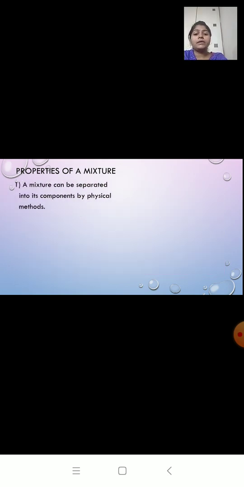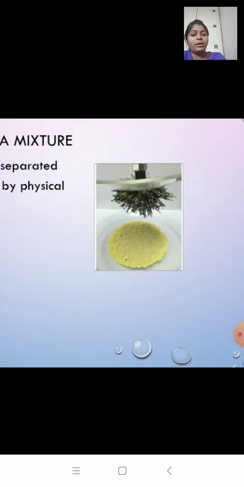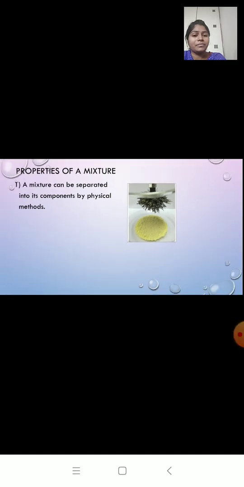The first property: a mixture can be separated into its components by physical methods. Now I said mixture is made up of iron filings and sulfur. So we can separate iron filings and sulfur. If I bring a magnet close to this mixture, iron being magnetic will stick to the magnet, but sulfur will remain separate. In this way I can get iron filings separately and sulfur powder separately.